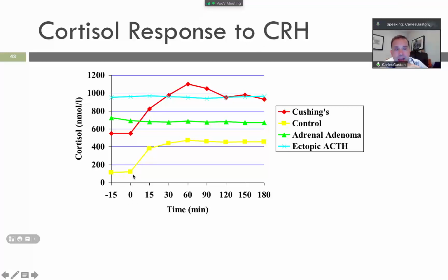We add CRH. What happens if we have an adrenal adenoma, which produces too much cortisol? Cortisol will be always elevated, independent of CRH stimulation. In Cushing's, we can see it's elevated. What happens if we have an ectopic tumor in the lung or somewhere else that produces ACTH? Cortisol will be always elevated, and will not respond to hypothalamic CRH.